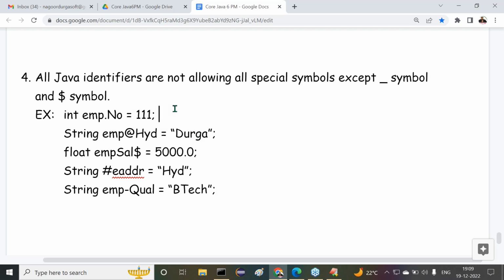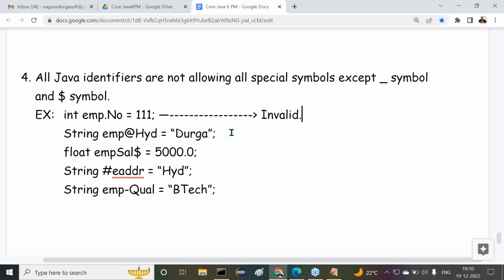Now tell me, what about the first one, guys? Valid or invalid? Dot is a special symbol, right? Dot is not allowed inside an identifier. Of course, dot is available in Java and has a separate meaning, but inside an identifier, dot is not allowed. So this is invalid.